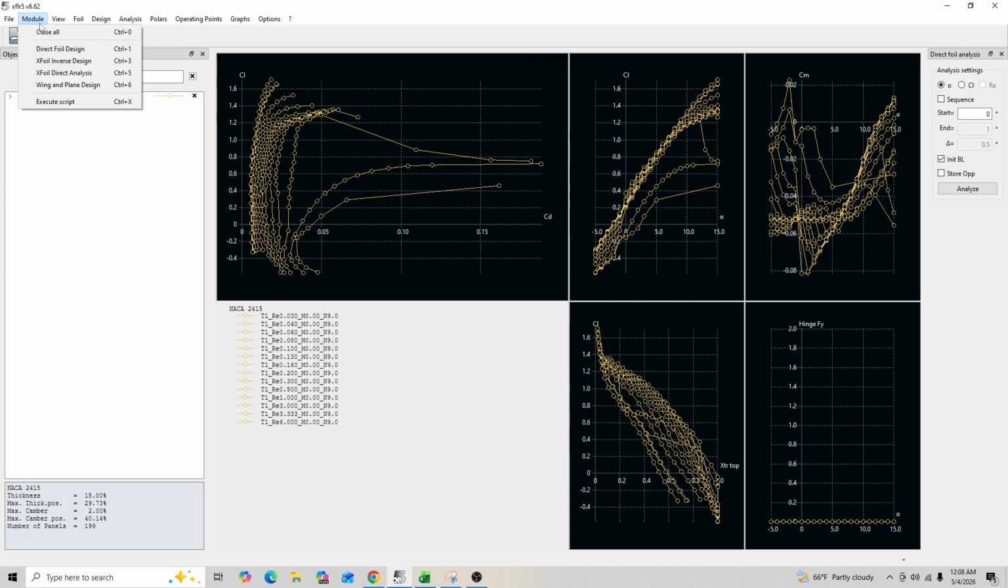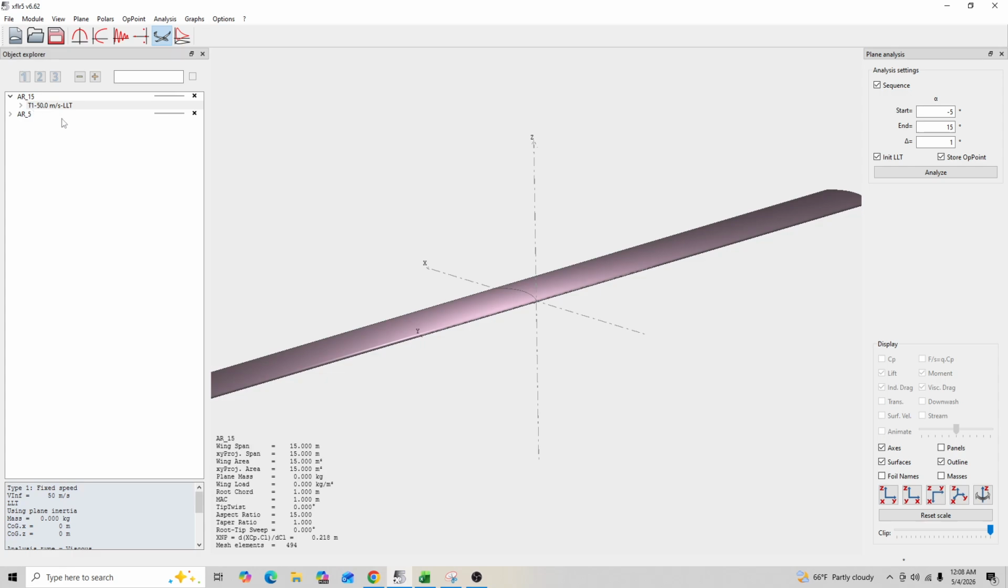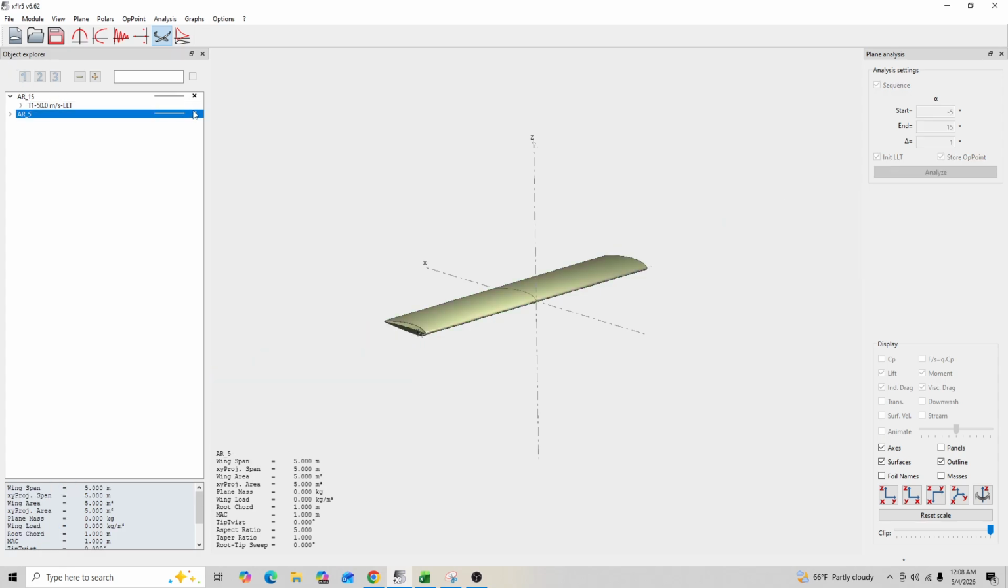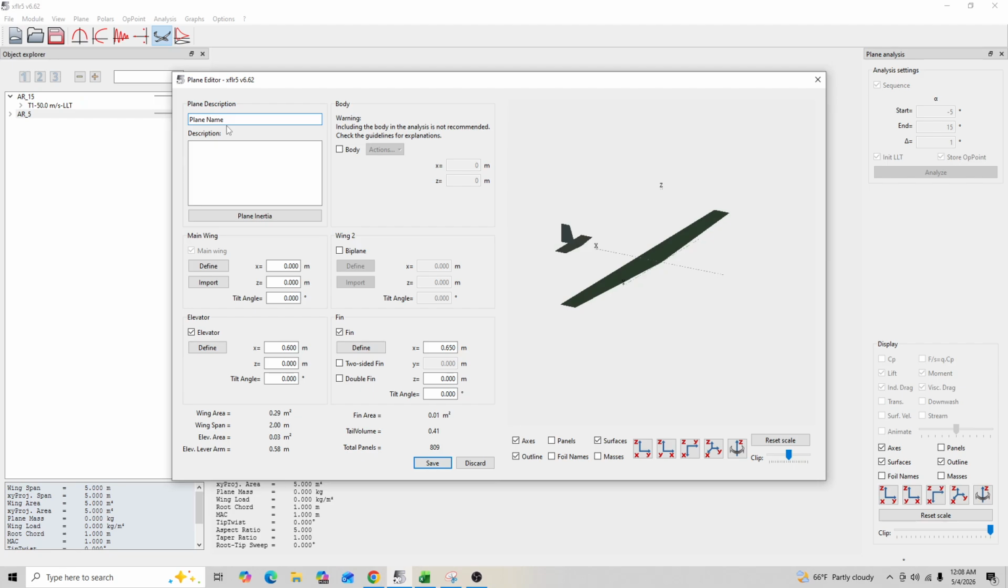So to move forward, we'll go to Wing and Plane Design. As you can see here, I already have the aspect ratio 5 and 15 already done. But we can go ahead and go to Plane, and we're going to define a new plane so that we can have our aspect ratio of 10. I'll just go ahead and call this AR10. For this project, we only want the main wing, so you can go ahead and deselect the elevator and fin.